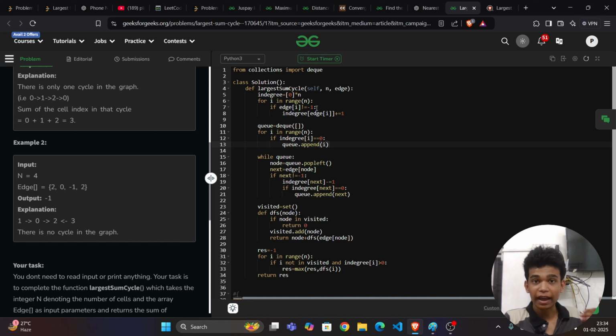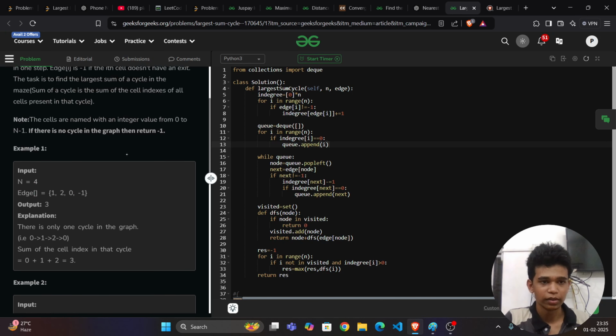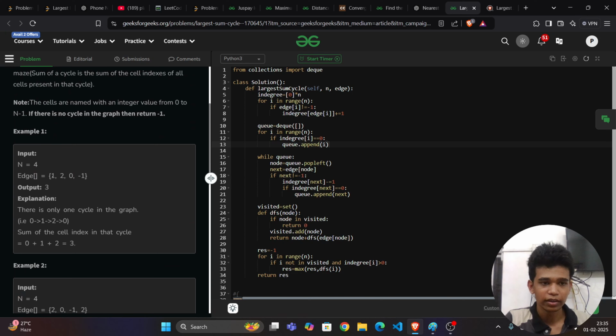Which means if the current edge has an out degree, then what should I do? I should add 1 to the in degree of that value. Just see here, this is 0, and the 0 has 1, which is not equal to -1, right? So it has an out degree for 1. For 1, I want to include +1 in degree, because from 0 to 1 there is an incoming edge.